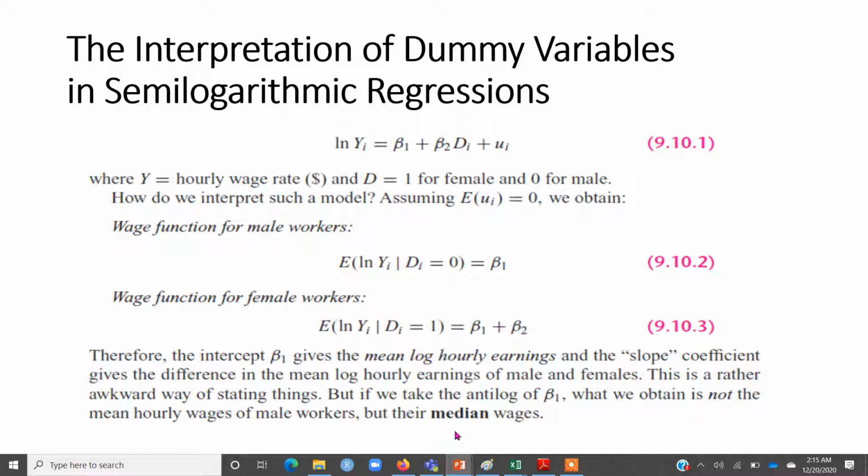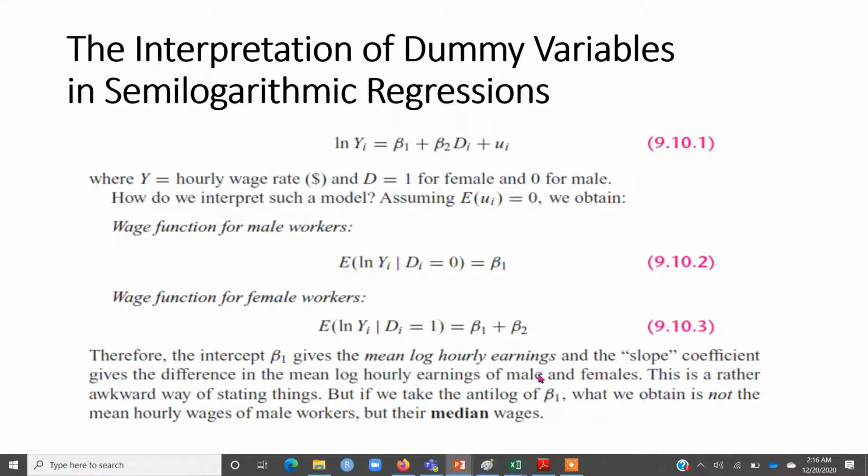It is interpreted in terms of the median wage. So the intercept beta 1 gives the mean log hourly wages or earnings, and the slope coefficient gives the difference in the mean log earnings of male and female. So this is awkward because the data y is in log form.